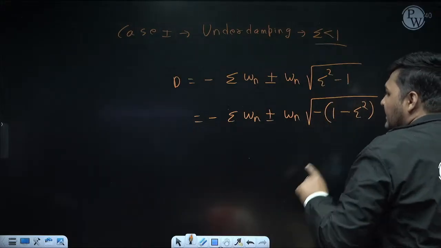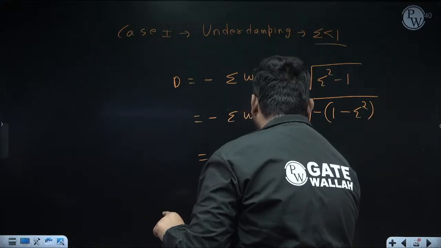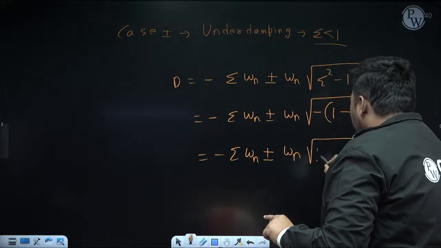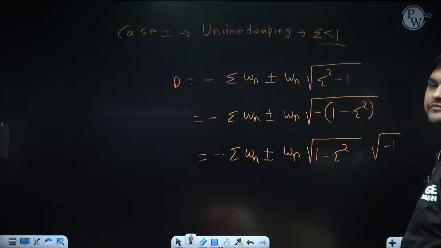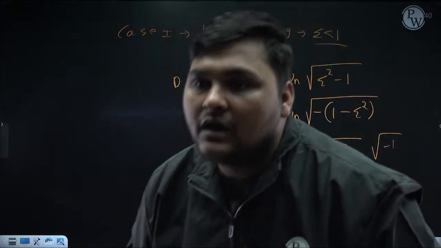Now can I write it like this: minus zeta omega n plus minus omega n root 1 minus zeta square into root over minus 1? And root over minus 1 is nothing but iota.